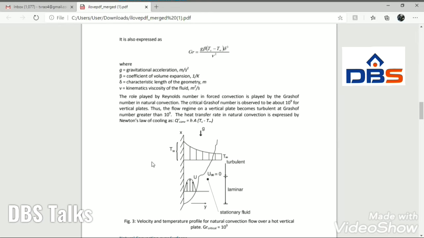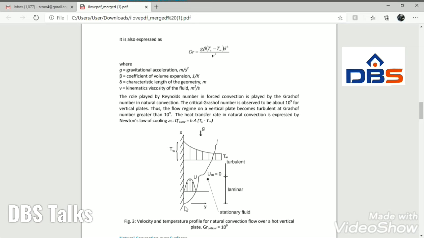So we'll see how the natural convection takes place diagrammatically. There is a vertical plate where plate temperature is Ts or Tw. Here there is no airflow, and this air temperature is T infinity, and plate temperature is Tw or Ts. So due to this temperature difference, a density difference will be created. Due to density difference, there will be airflow.